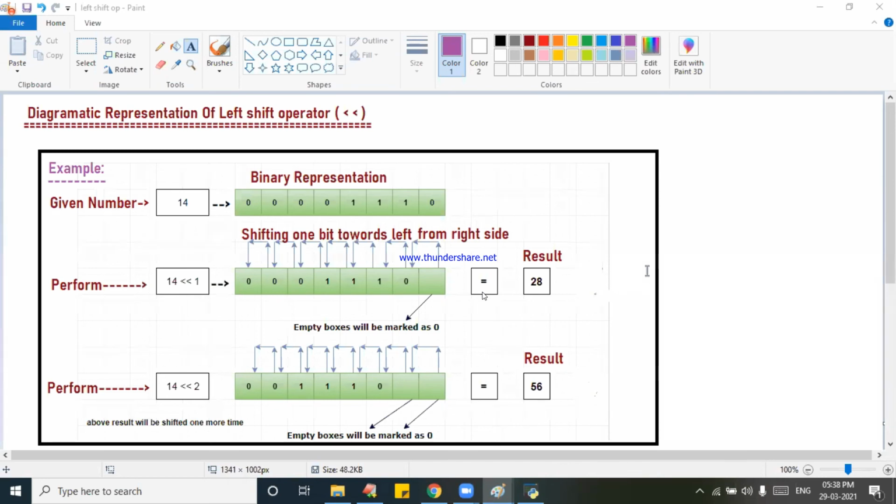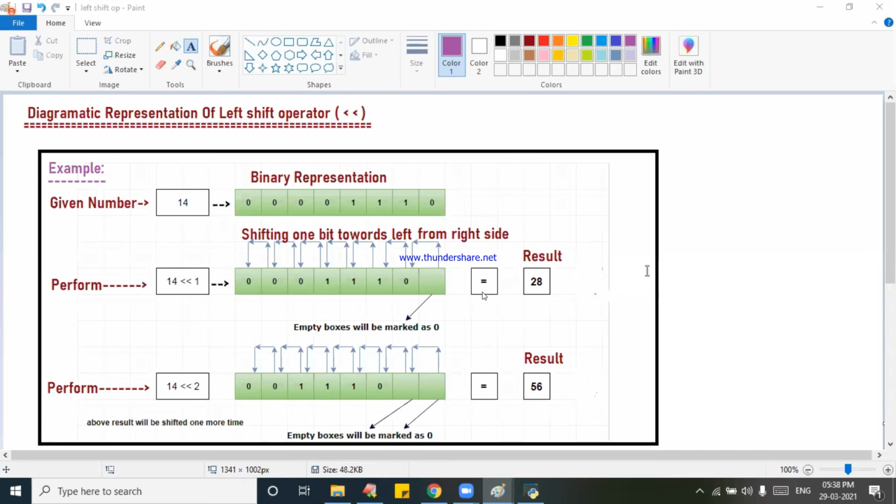A is equal to 10, RES is equal to A double less than 3. You understood, ma. So, like that, you can understand the next one also, na? A double less than 3, you understood. You only said A into 2 to the power of 3, that is 8. A is 10 now. Into 8, 80.